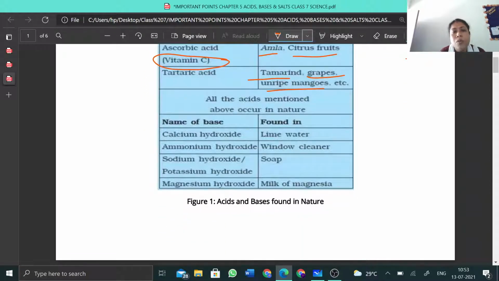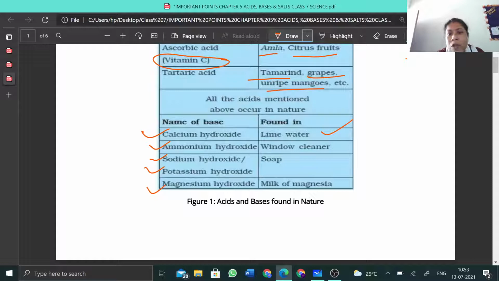Then you should come to some examples of bases. Some of them I have given you, and the others are calcium hydroxide, ammonium hydroxide, sodium hydroxide, potassium hydroxide, and magnesium hydroxide. Calcium hydroxide is mainly present in lime water.